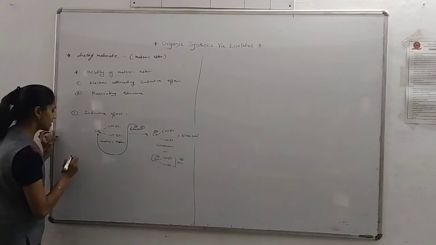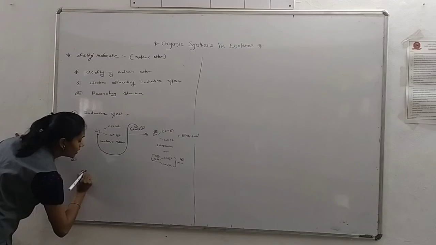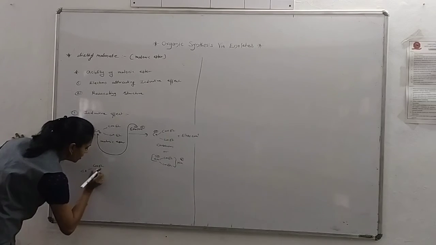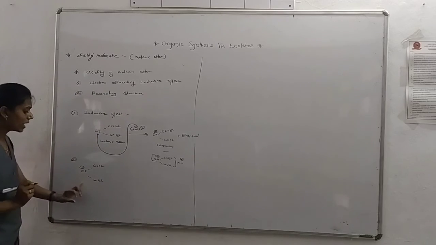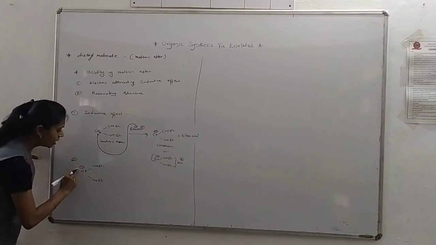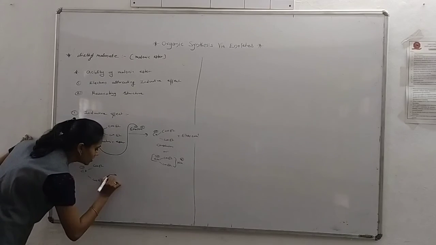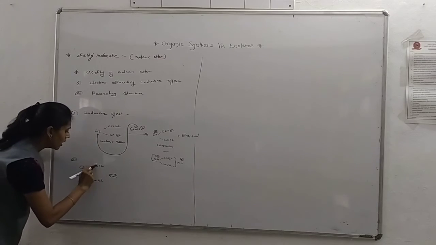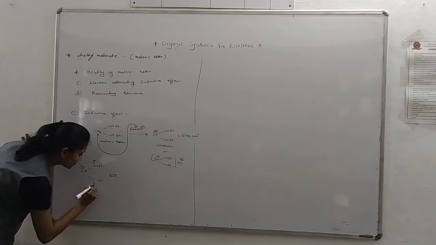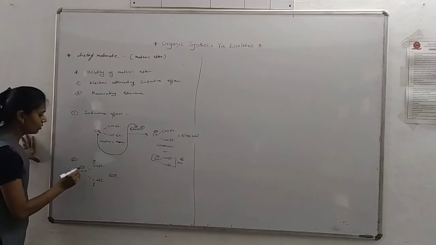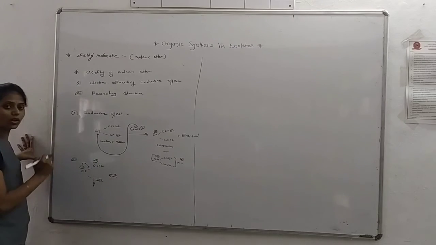And next one is the resonating structure. When I draw the resonating structure, first of all the carbanion is formed on this carbon atom. Then I draw another resonating structure, written like this for simplification. So this negative charge goes onto the oxygen atom.